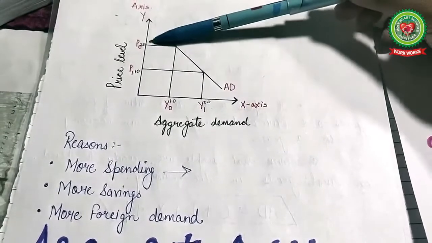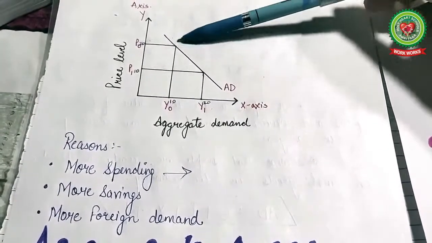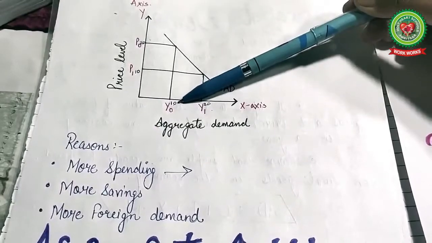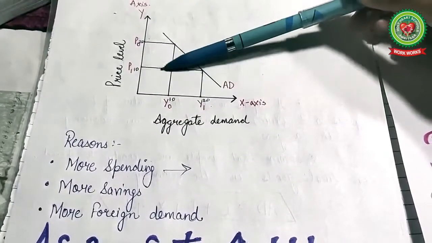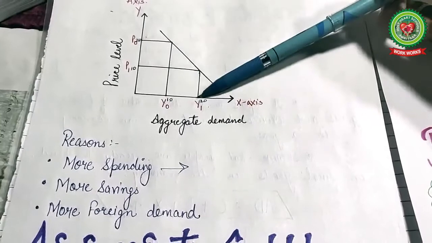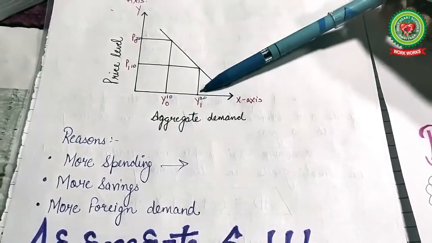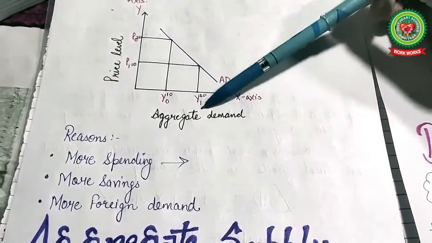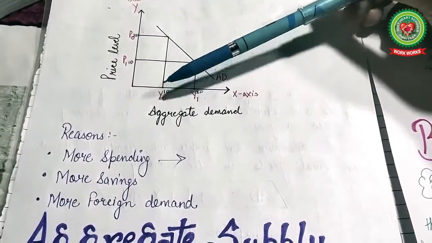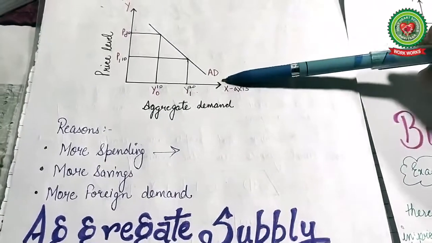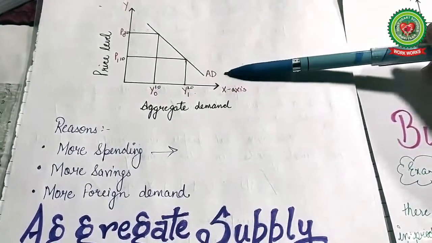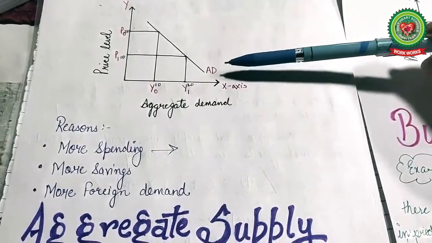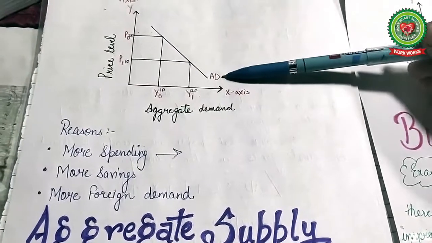But if the price rises to 20, then the quantity demanded falls to 10. So when prices are low, the quantity demanded is more, but if prices rise, the demand automatically falls. This is known as the inverse relationship between aggregate demand and the price level.